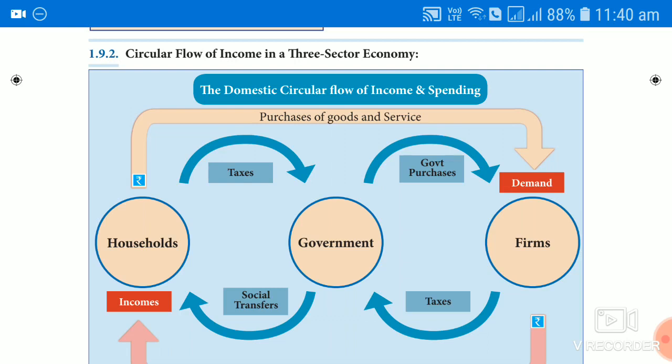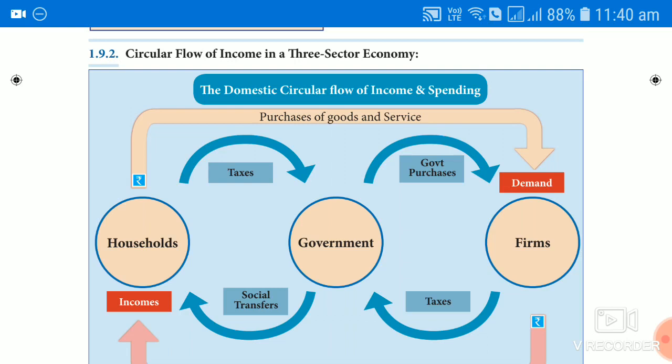The government will also collect taxes from the two people. What are they? The government collects taxes from the firm also. It collects taxes from the individual or the household also. Now with the help of the taxable income, or the revenue, the government should make payments to the household, some social transfers, like pensions, transfer payments.